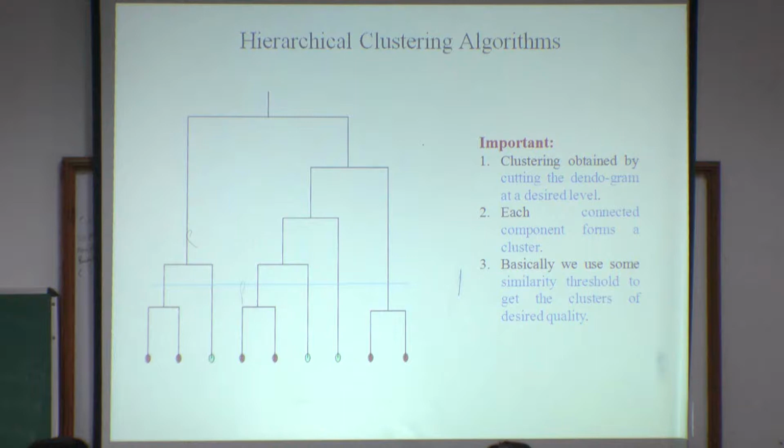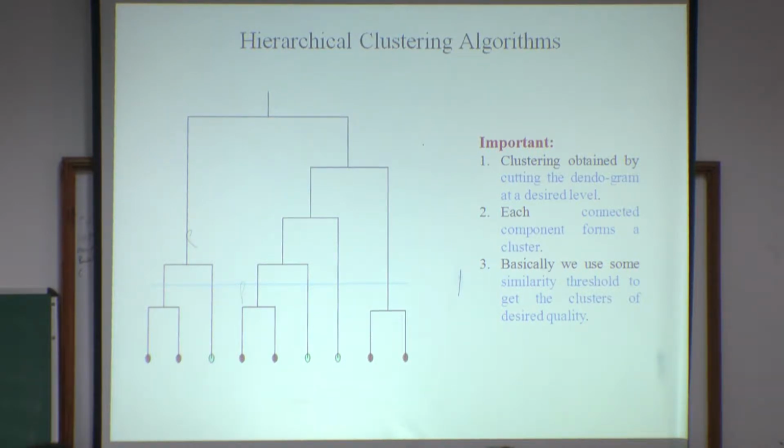So the one merit is that there is no need to give the number of clusters, but instead you have to assign a similarity threshold. It means two documents will be related to the same cluster if they show 50% similarity or 60% similarity in their contents.